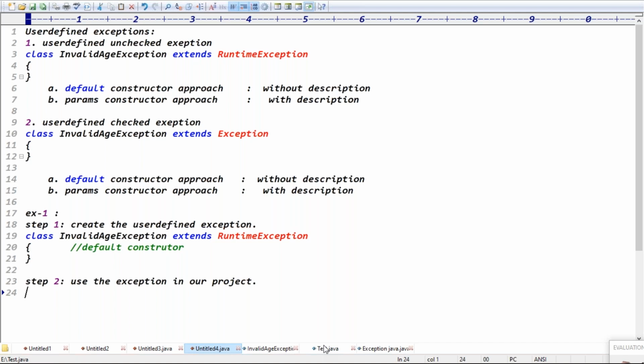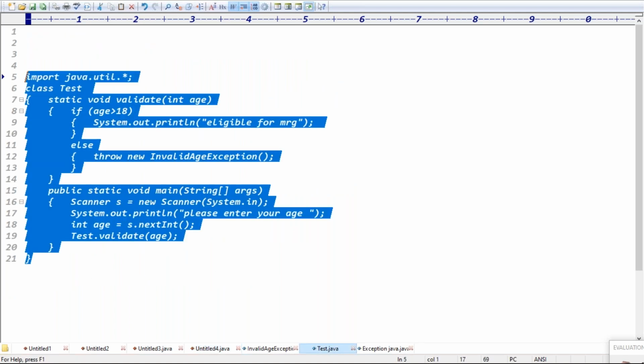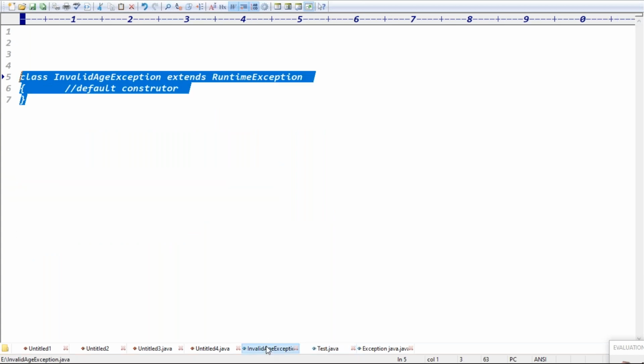The second case is this, my Test.java. There is the application, with description or without description.